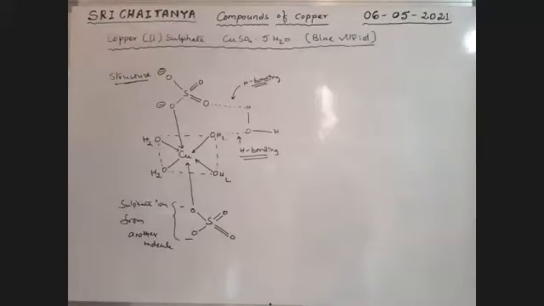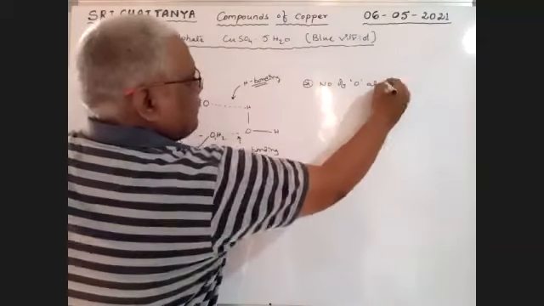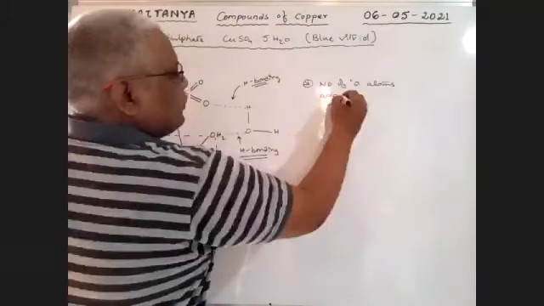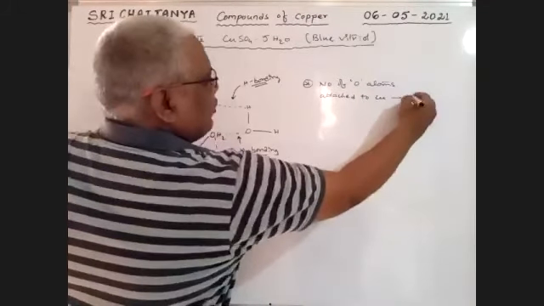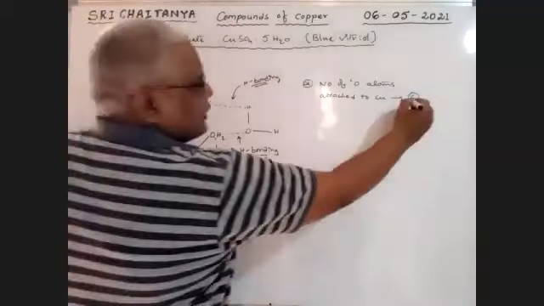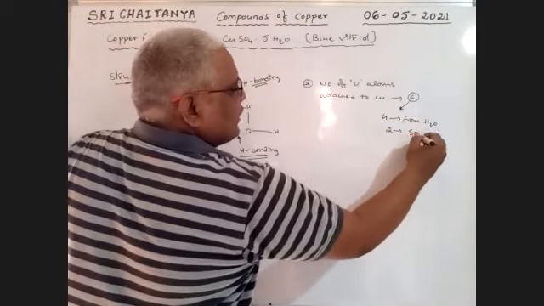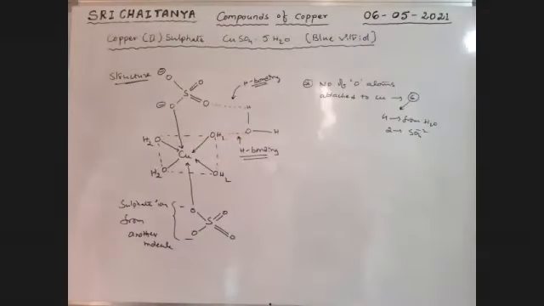From another molecule. Now tell me, what is the coordination number of copper in this compound? Six. Mind it, first of all, note down the points. First point: the number of oxygen atoms attached to copper is equal to 6. Am I correct or wrong? Correct, sir. Out of those 6, 4 are from water and 2 are from sulfates.